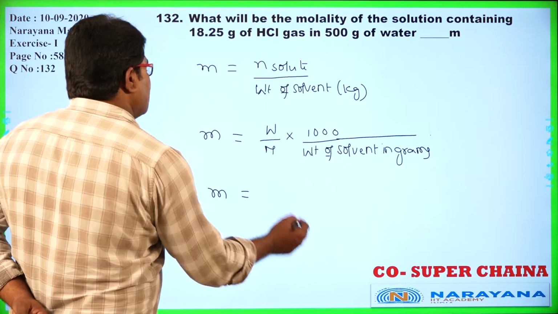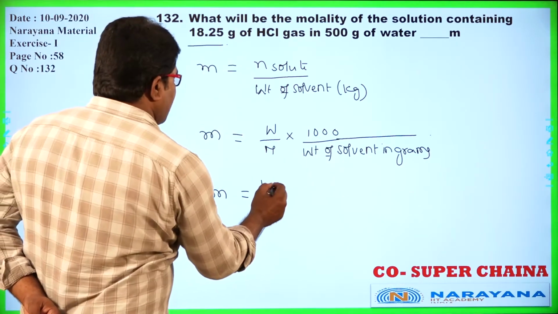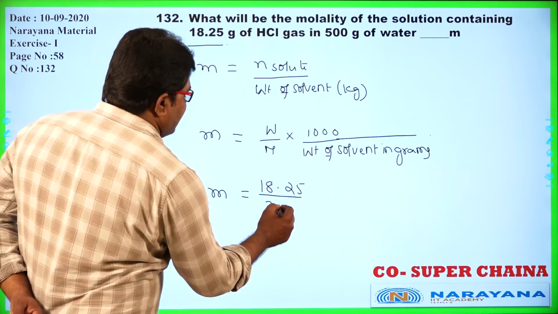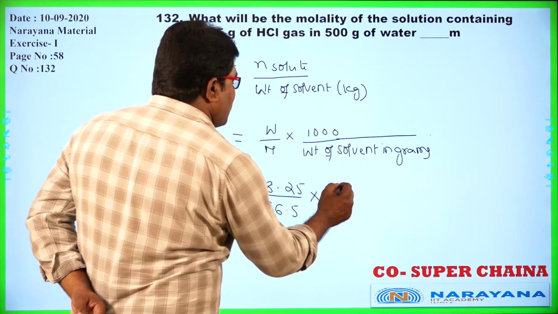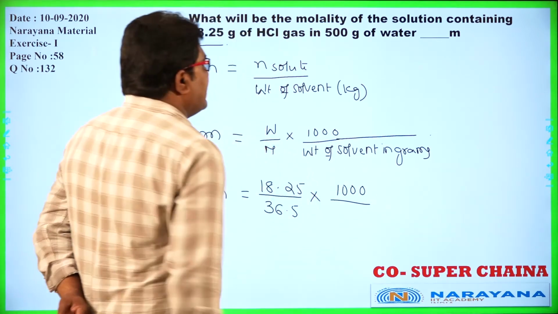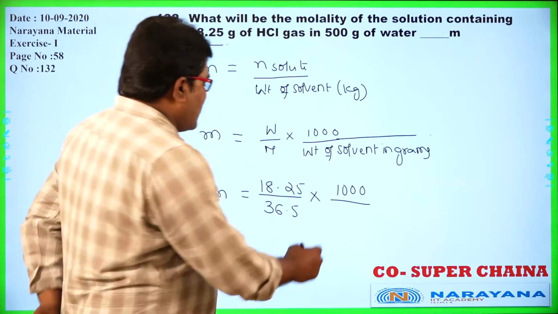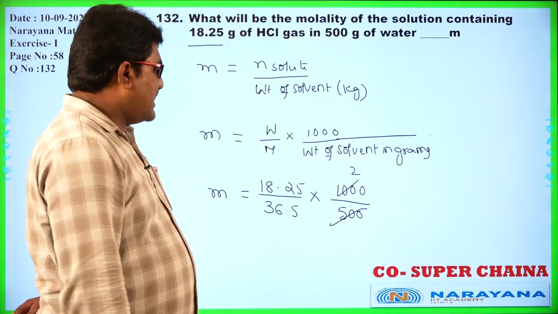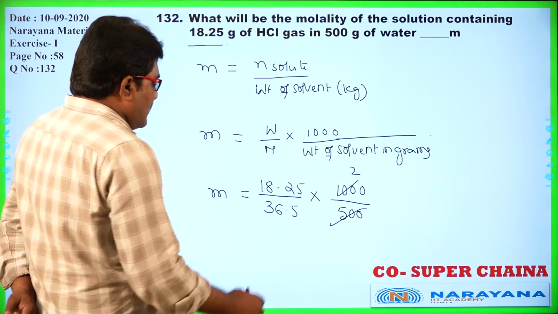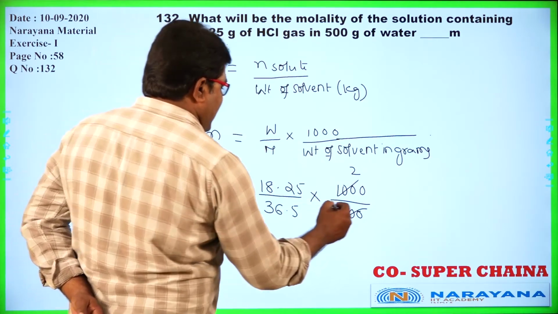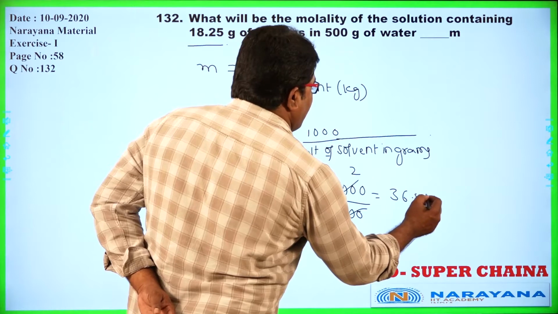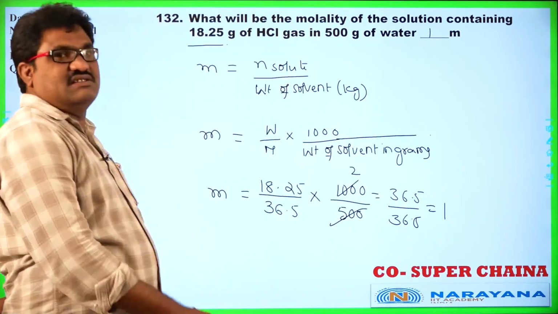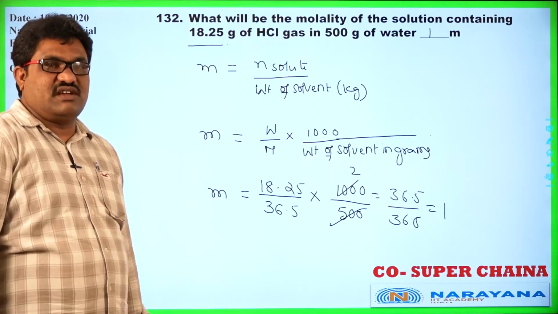So now m is equal to, what is the weight of HCl? He has given 18.25 grams divided by the molecular weight, 36.5, into 1000 by the weight of solvent, 500 grams of water. Now it cancels two times. So 18.25 by 36.5 is 0.5 and 1000 by 500 is 2, that is equal to 1 molal solution. Okay, yes.